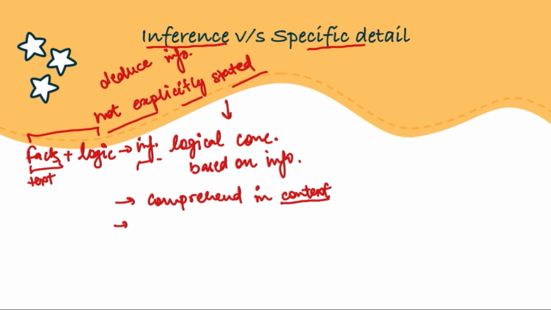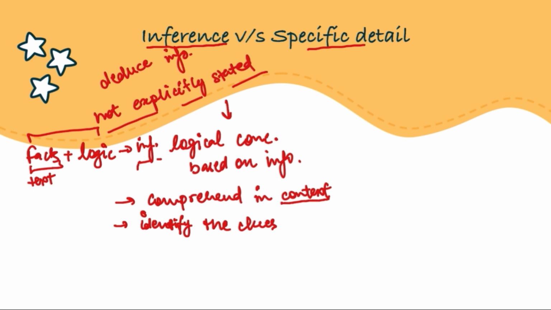Furthermore, we should be able to identify the clues which are hidden in the text. As we just said, the answers to inference based questions are not explicitly stated, but there is something given to you related to it. There are clues and hints which are given to you. The author often uses very specific language to imply rather than say outright, right? So we have to pay attention to those things, and then we can get our answers, right?